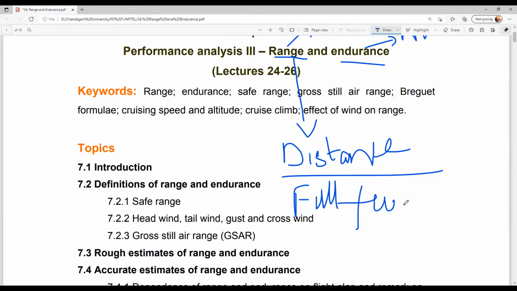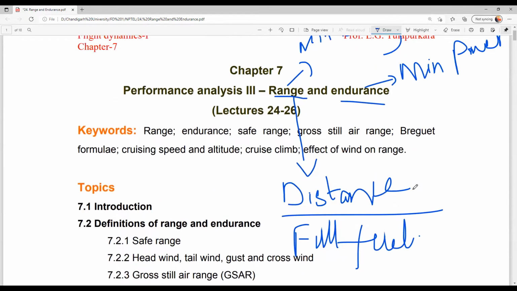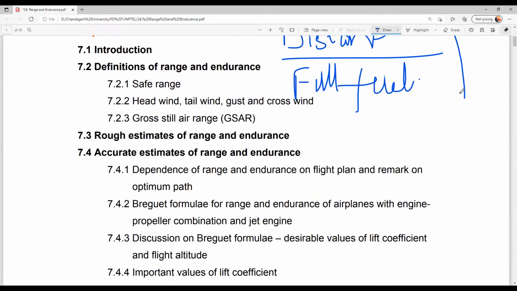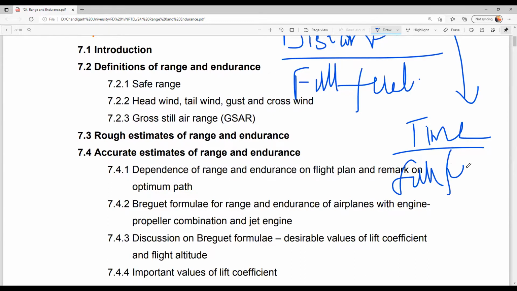Similarly, endurance is a parameter which is given with time: how much time the aircraft is flying in the air for one full fuel capacity.